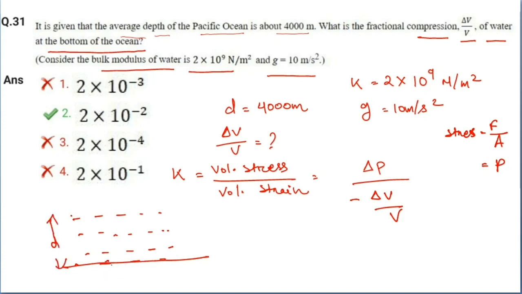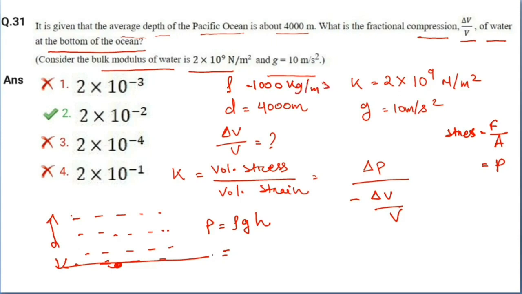So at this point the pressure will be P is equal to rho g h, and here rho is the density of water. What is the value of rho? Rho is 1000 kg per meter cube.